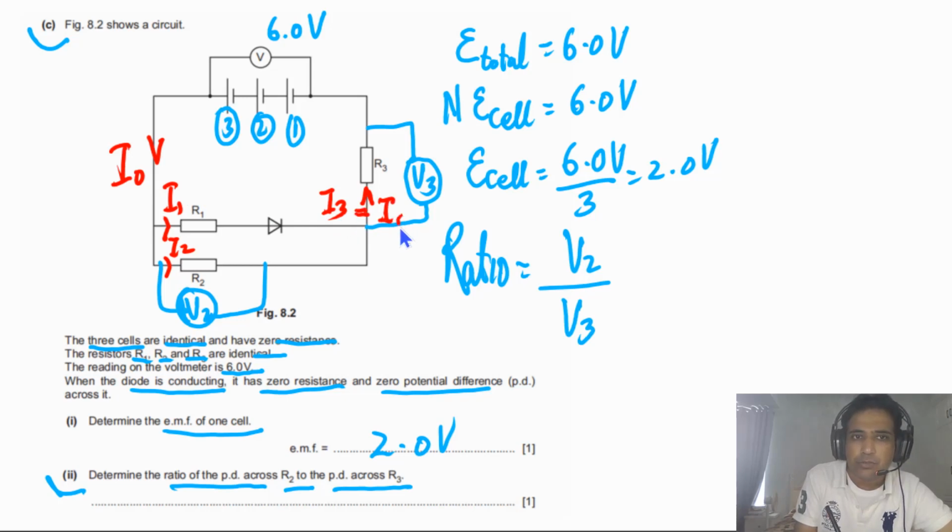I0 and I3 have to be the same, because current entering a battery and leaving a battery has to be the same. So this current I3 is equal to I0. Now we need to find out what I1 and I2 are.